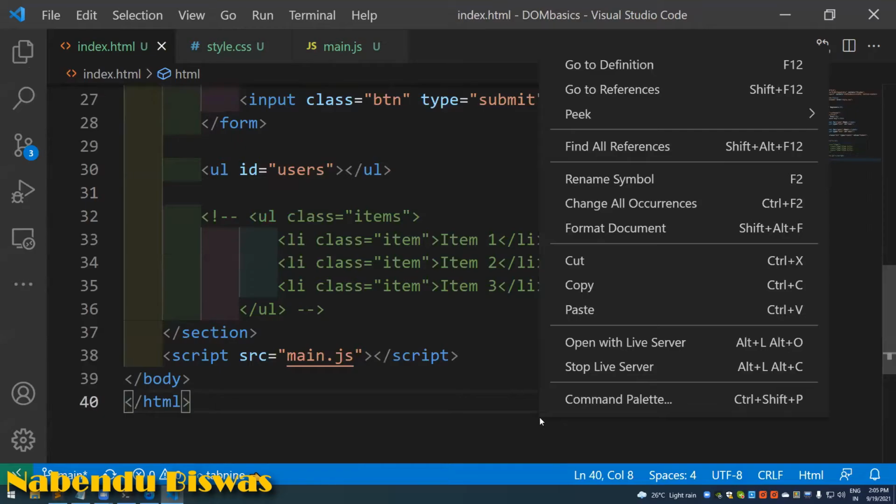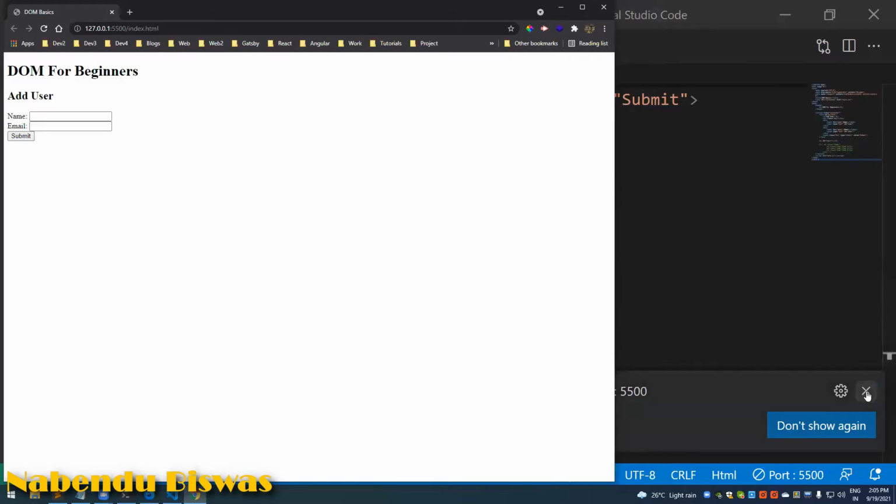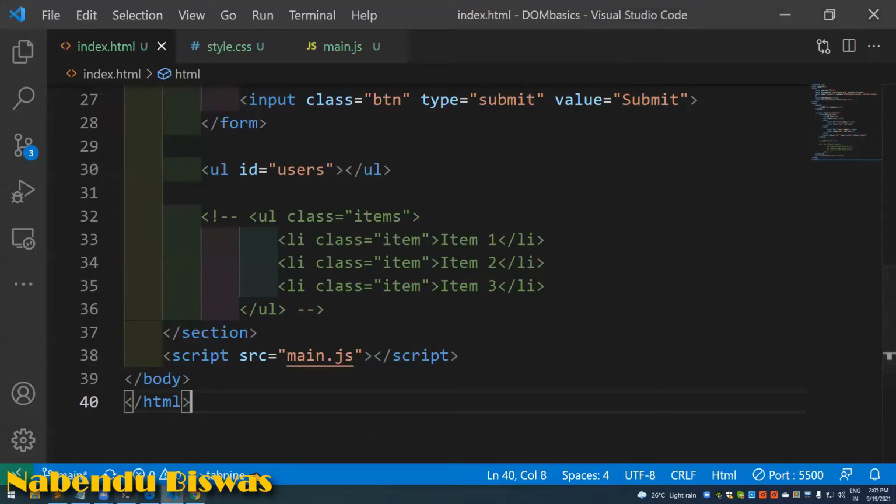Now I'll open it with live server, as I told yesterday also, with live server we can directly open it so that we don't have to refresh it every time, and it will show us like this. As we are going to concentrate more on JavaScript today, I will copy the CSS part also, because there will be a lot of CSS.